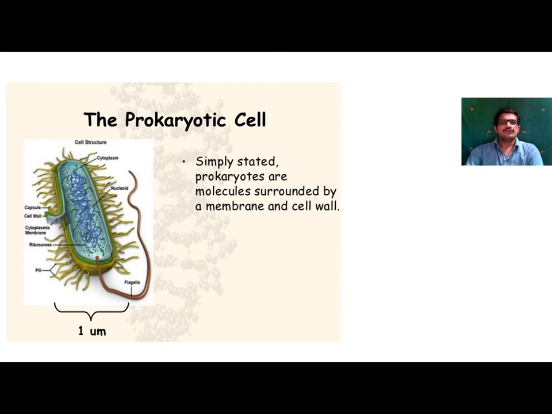If you look at the prokaryotic cell, it consists of a membrane and cell wall. This is the cell structure. It consists of cytoplasm. A well defined nucleus is absent. The nucleus is present in the form of a nucleoid. The outer layer is called the capsule.